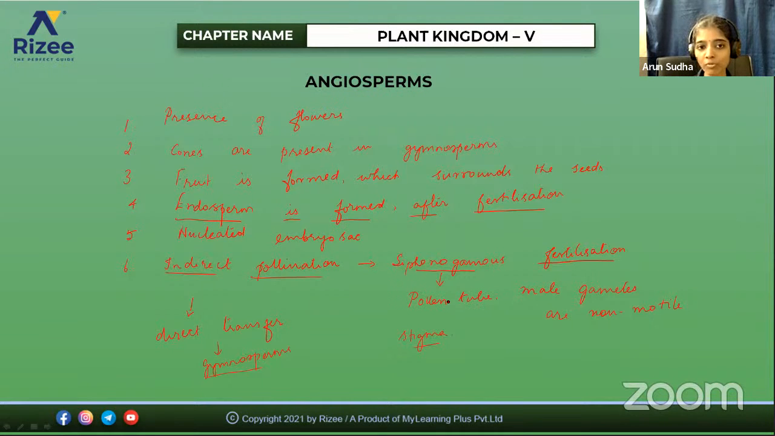In angiosperms there is the presence of flowers, but in gymnosperms, cones will be present. Here the fruit is formed, which surrounds the seed, but there only naked seeds. Endosperm is formed here after fertilization, but in gymnosperms the endosperm is formed before fertilization. Here there is a formation of multinucleated embryo sac. And here the pollination is indirect by siphonogamous fertilization. It involves the formation of pollen tube, and the male gametes are non-motile. So hope it is clear, right?